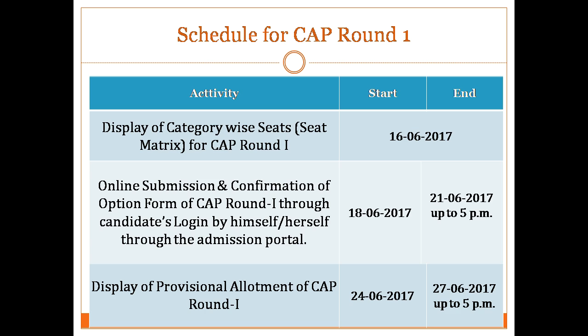So while filling the option form, whatever is your score, I will suggest you fill the option form in the order in which we have mentioned the colleges on our website, that is starting from JBIMS, Sydenham MMS, Sydenham PG, KJ Somaiya, Welingkar, SIES, and so on. In that order only you fill the colleges.